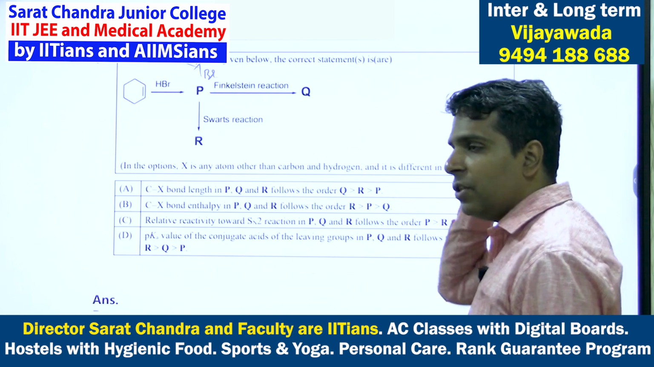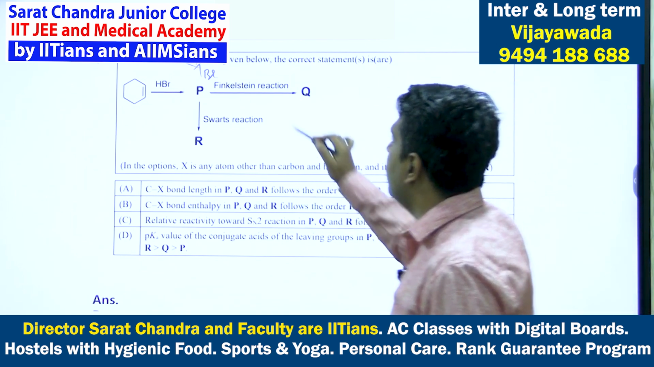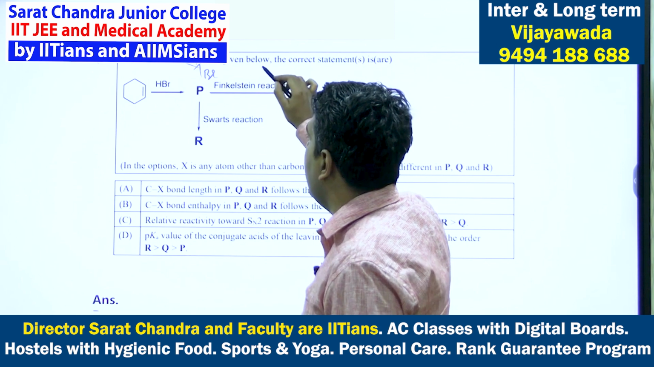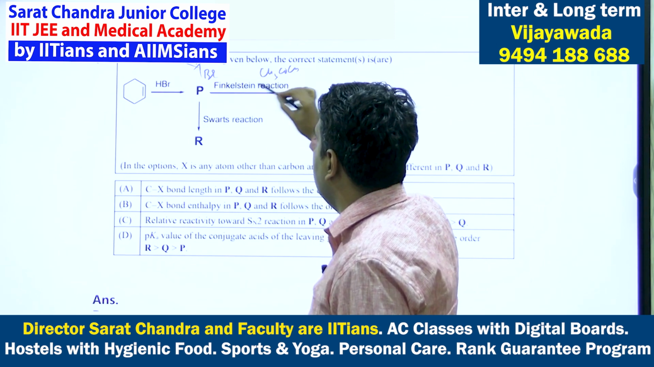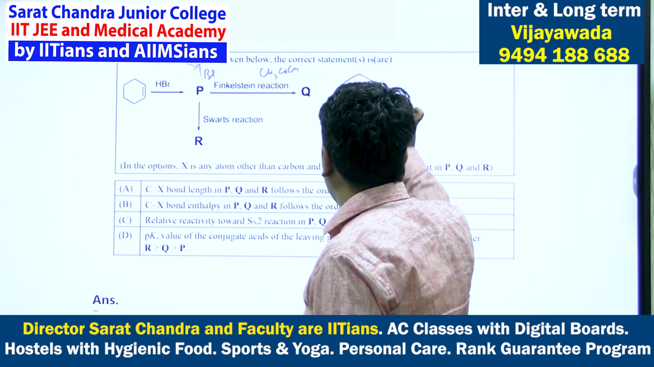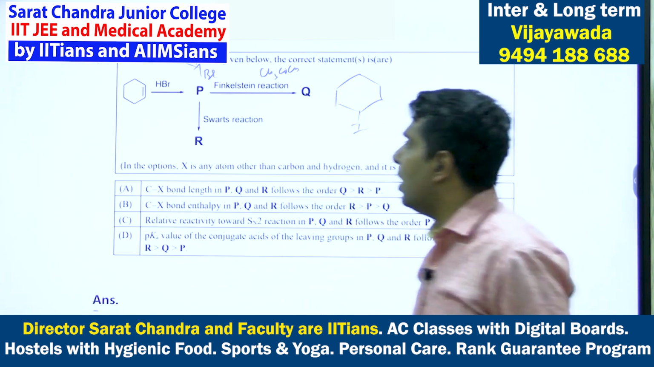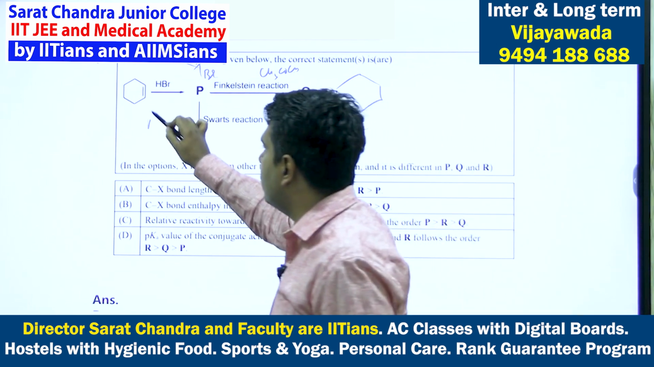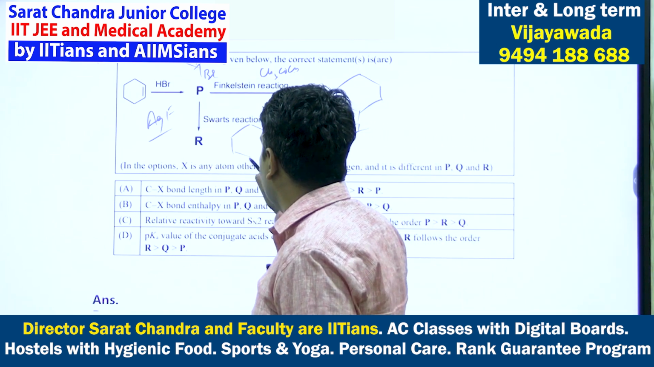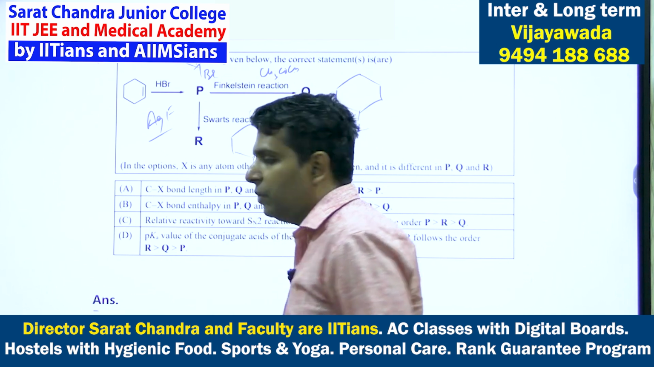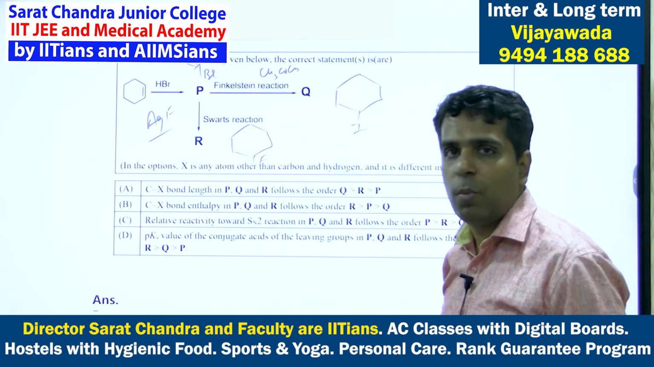Finkelstein reaction. So Finkelstein reaction is basically used for preparation of iodides. So basically iodide ion with acetone. So acetone is used as a solvent over here. So in this, the bromine will be replaced by iodide. So in Swarts reaction, basically ionic salts of fluoride are used for preparation of fluoride. So over here R is having fluoride, Q is having iodide and P is having bromide ion.